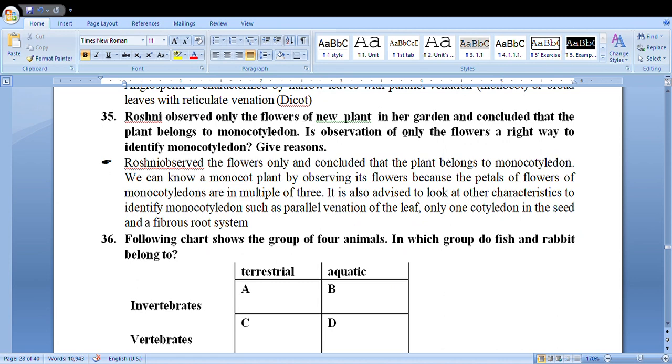Roshni observed the flower of a new plant in the garden and concluded that the plant belongs to monocotyledon. Is observation of only the flower the right way to identify monocotyledon?